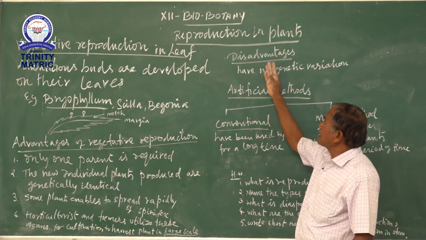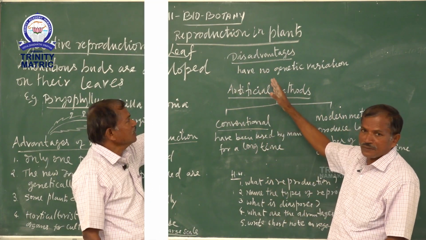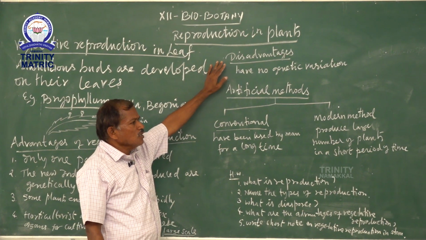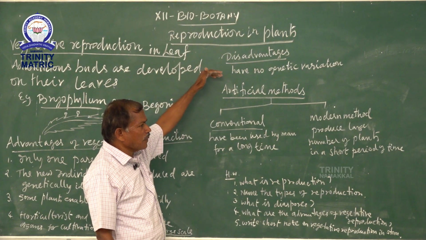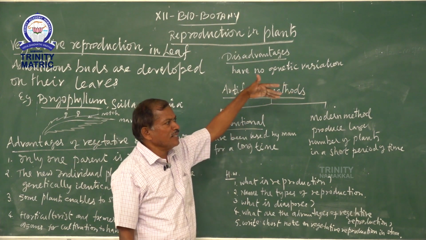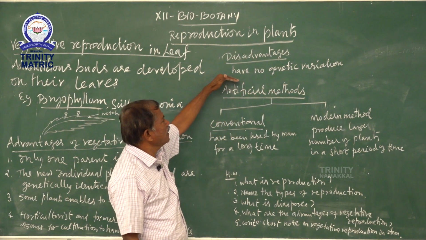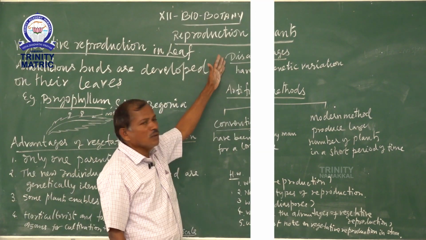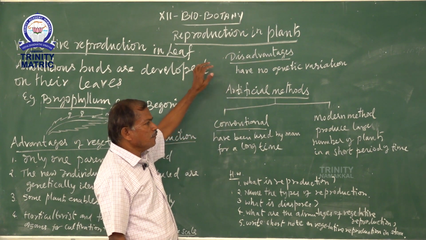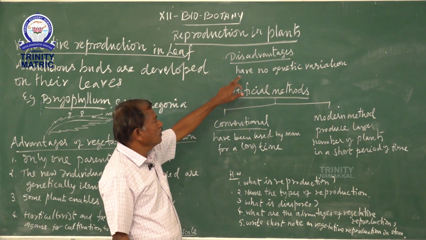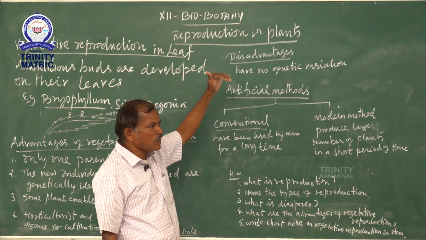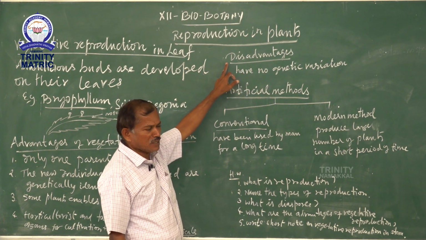So what are the disadvantages of vegetative reproduction? The young plants produced vegetatively have no genetic variation, because no new varieties are formed in vegetative reproduction. So there are no new plants with variation produced by the vegetative method.